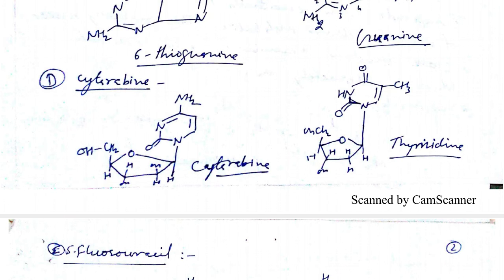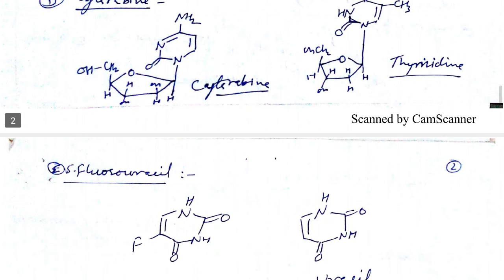So cytarabine has structural similarity with thymidine, similar to other antimetabolites. They may falsely incorporate and get involved in the synthesis of DNA. In place of thymidine, cytarabine will be involved in DNA synthesis, and DNA will not be synthesized in the natural way. So DNA synthesis in the cancerous cells or neoplasm will be prevented. DNA synthesis will not take place, so the cell will not divide. Cancerous cells will not divide.